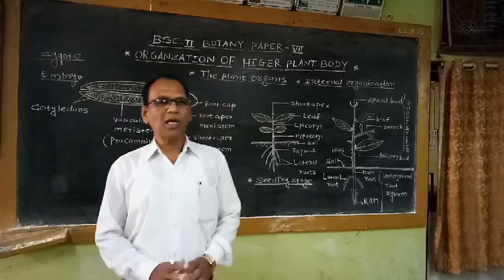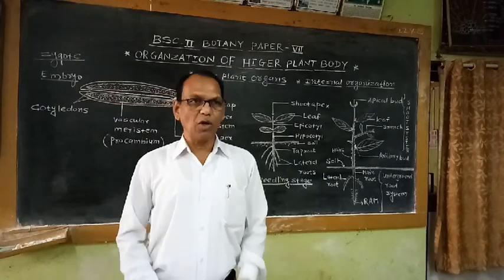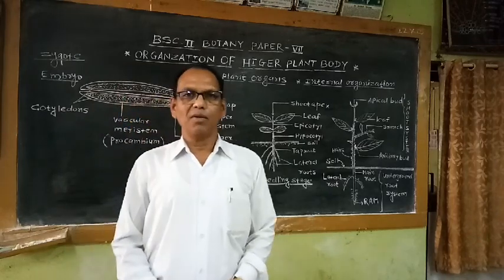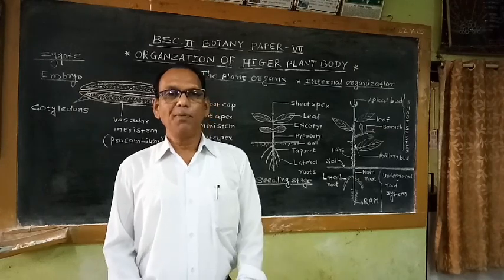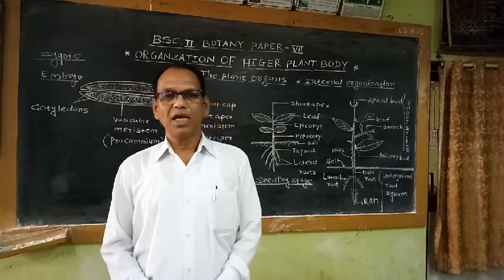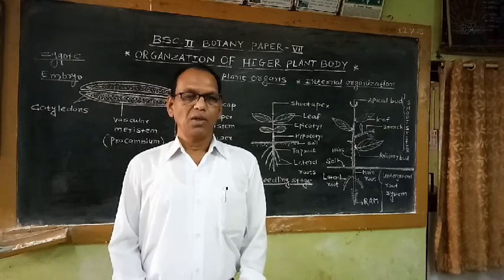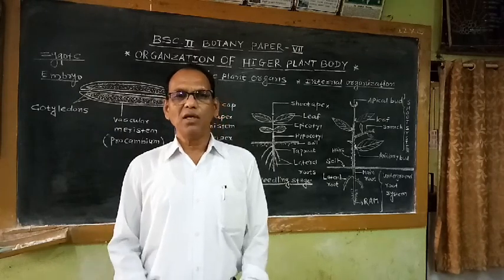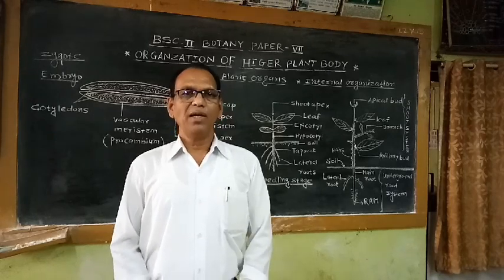That means the basic pattern of organization of higher plant body is related to the autotrophic mode of its life. In this autotrophic mode of life, the underground root system plays an important role in anchorage, fixing the plant body firmly on the substratum, as well as absorbing nutrients and water and providing them to the aerial organs. While aerial organs like leaves synthesize food by utilizing the raw materials like nutrients and water provided by the root system.